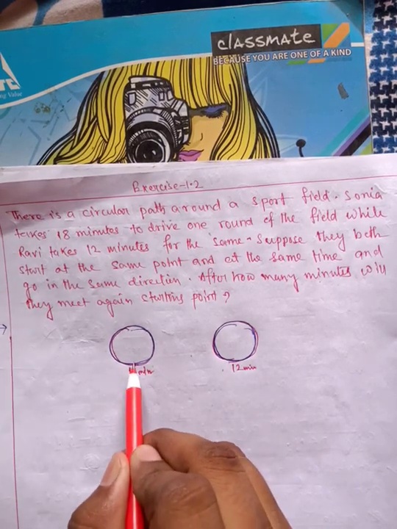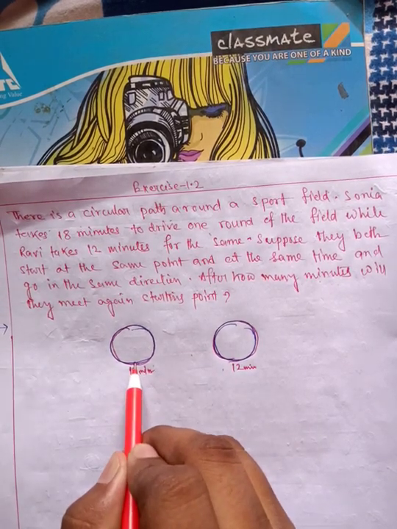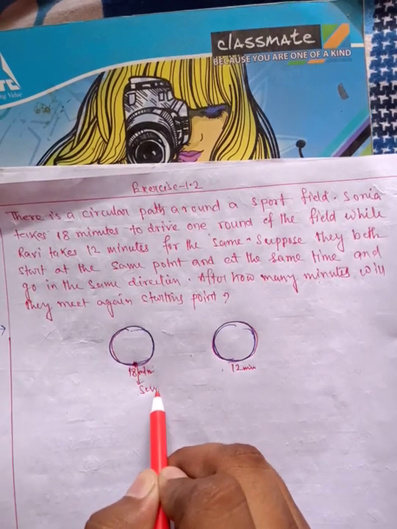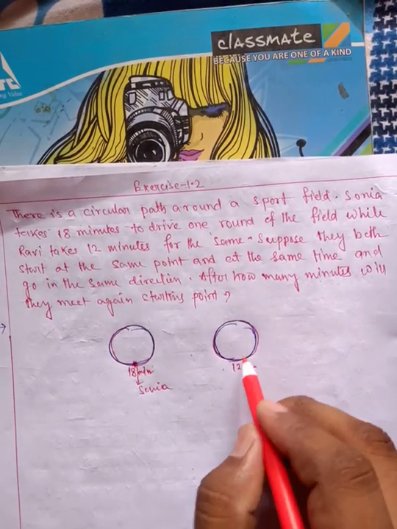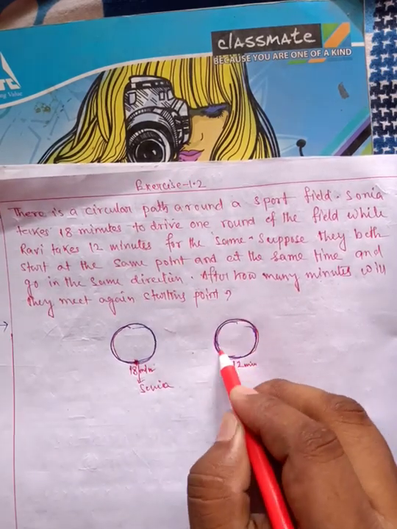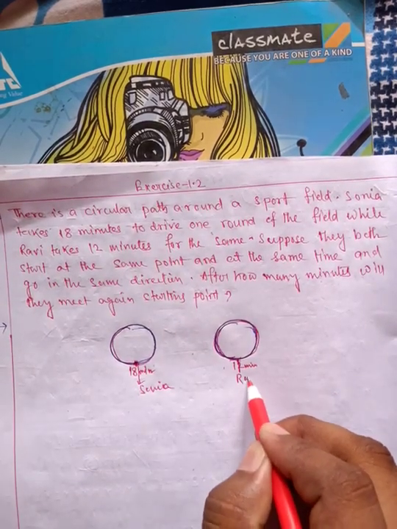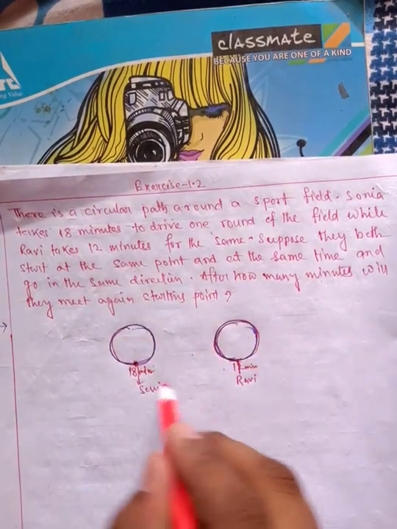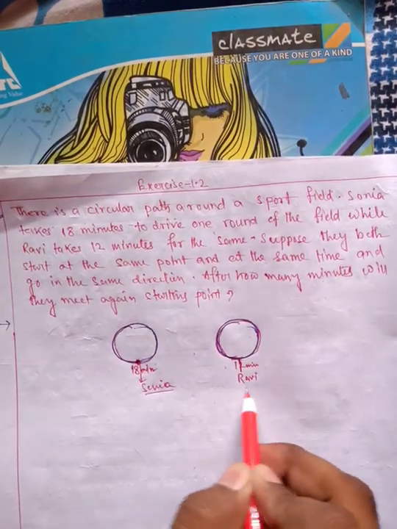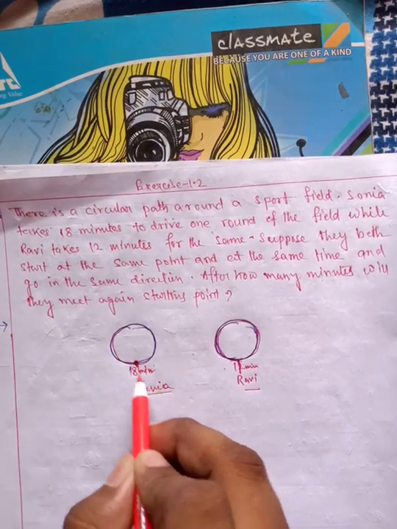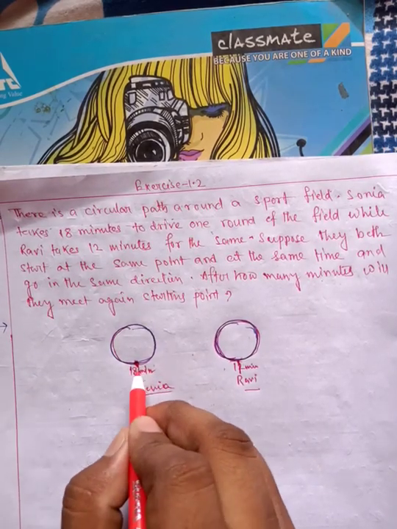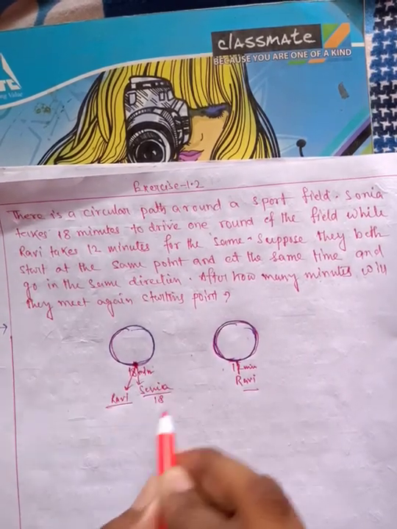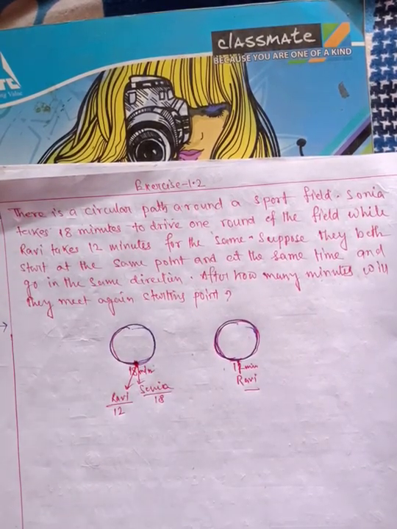So after 18 minutes from starting, Sonia will be here, and after 12 minutes Robbie will be here. Suppose this is the same field and both Sonia and Robbie start from this point. So after 12 minutes Robbie will be here, and after 18 minutes Sonia will be here.